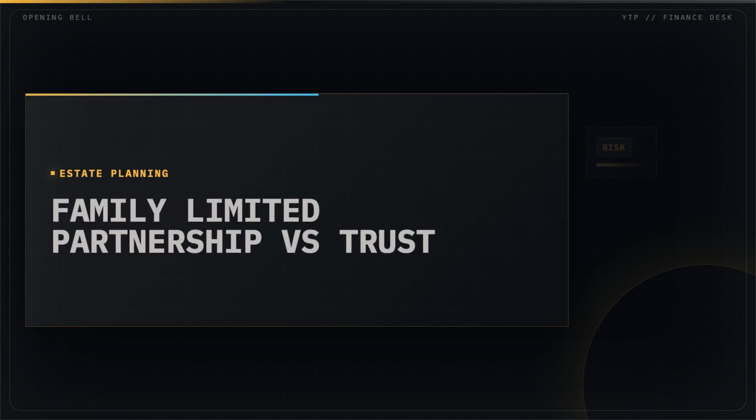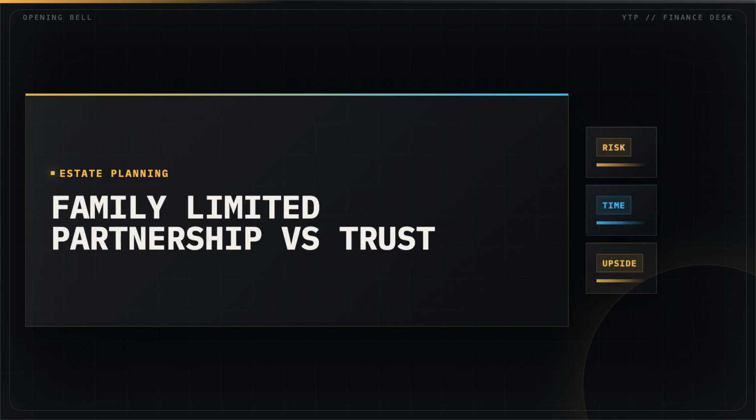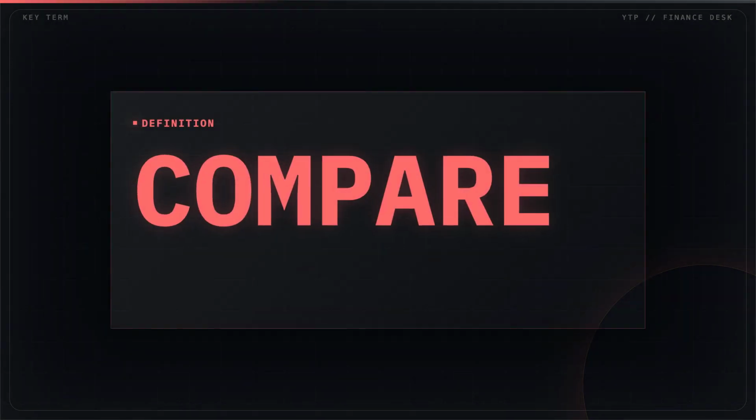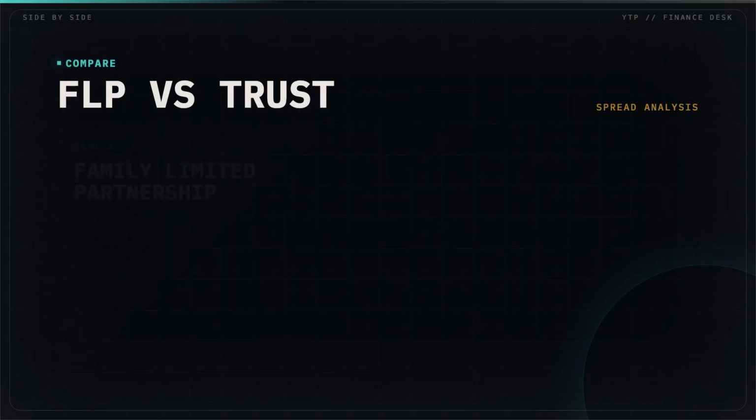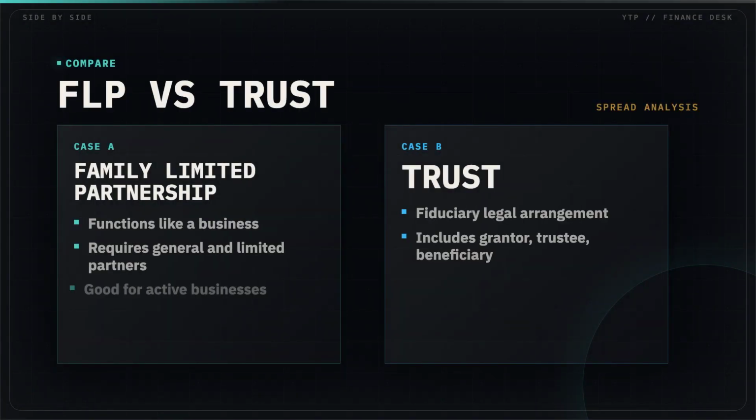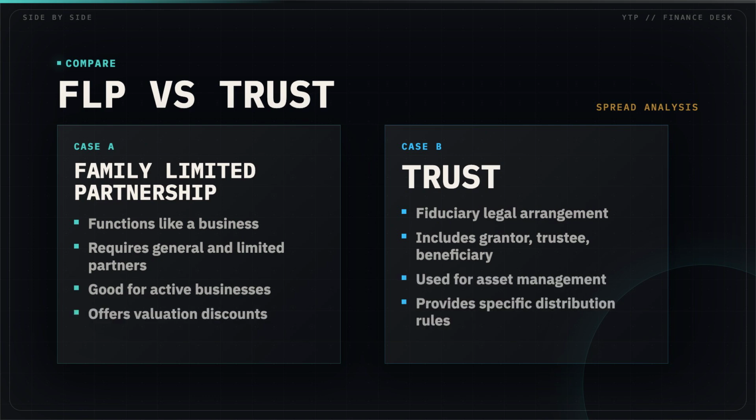When planning how to manage family wealth, you will often hear about FLPs and trusts. Let's look at the core differences between them. Both strategies help families organize assets, but they function in very different ways under the law. An FLP acts like a family business, while a trust creates a fiduciary relationship to manage assets for beneficiaries.